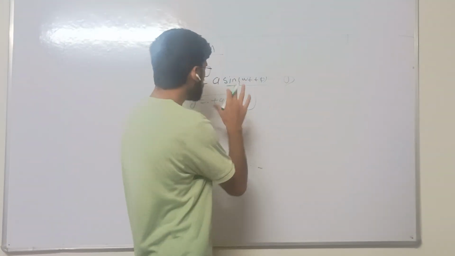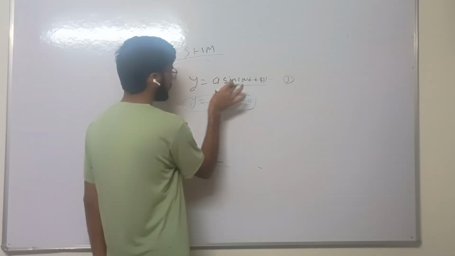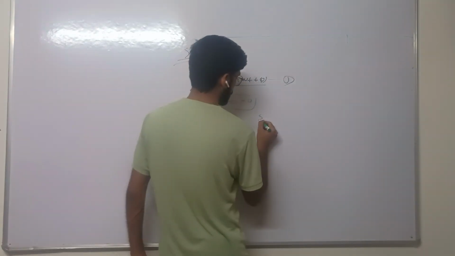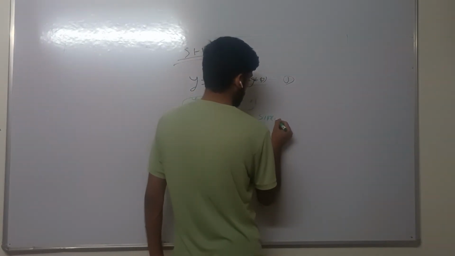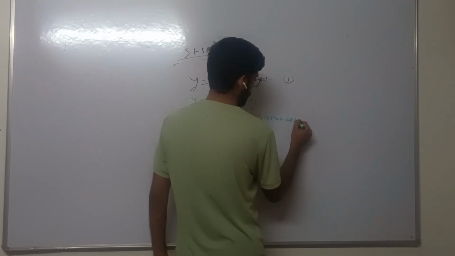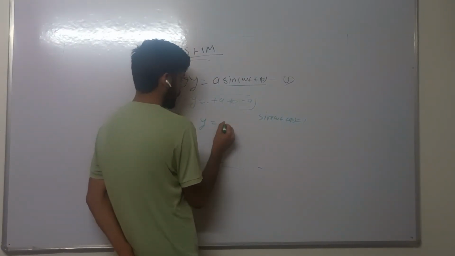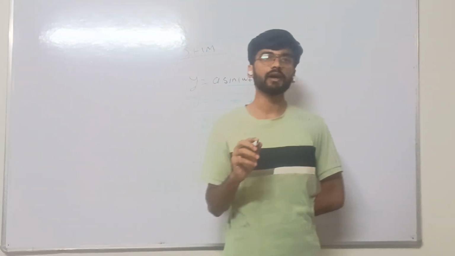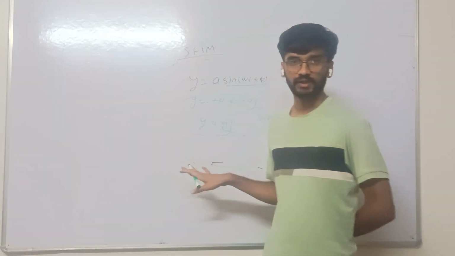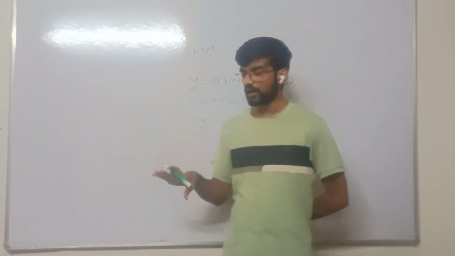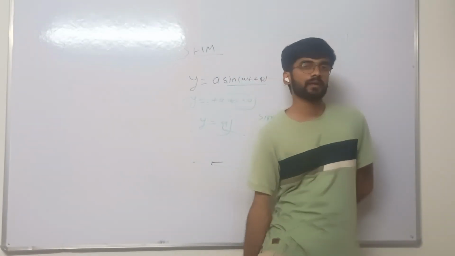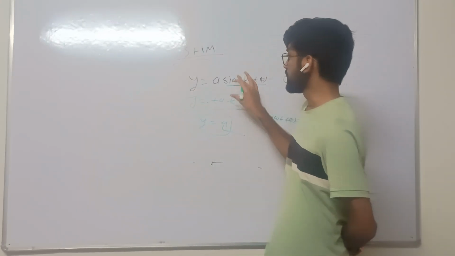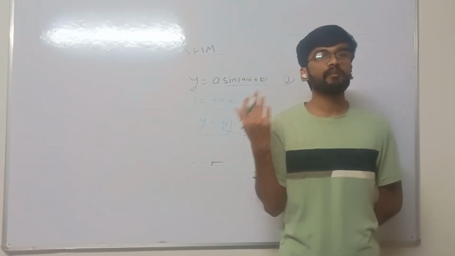The maximum value is when sin omega t plus phi equals 1, then y equals a. This a is the amplitude of the particle in simple harmonic motion. In the displacement equation y equals a sin omega t plus phi, a is known as the amplitude of the particle.